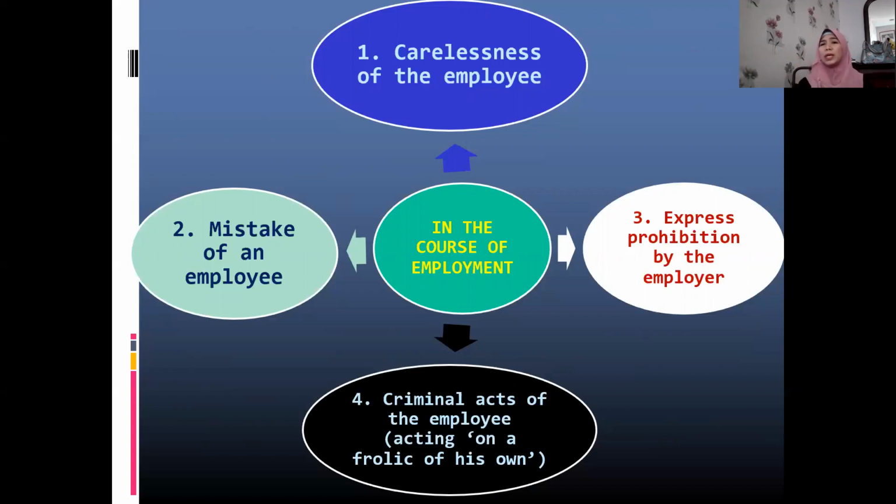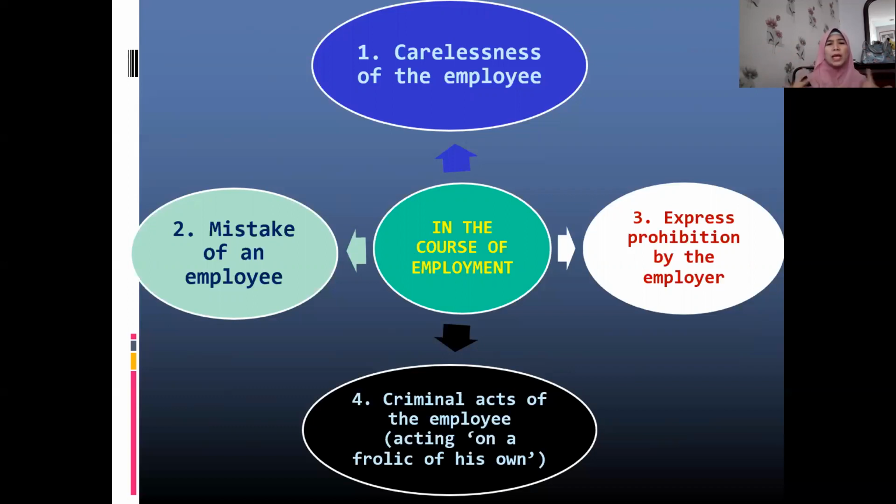And what if there exists an express prohibition by the employer? Meaning your employer has given a warning, you don't do this or you don't do that, yet the employee still does the act. Can we hold the employer liable in that particular situation? And the fourth one, criminal acts by the employee.